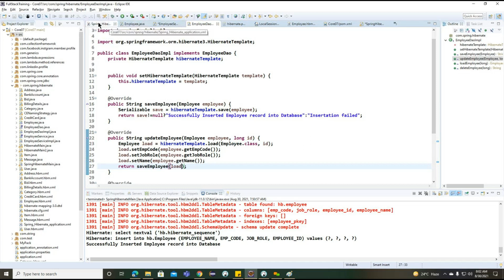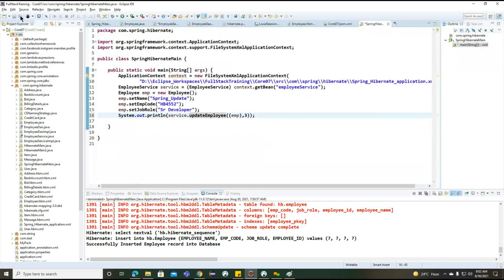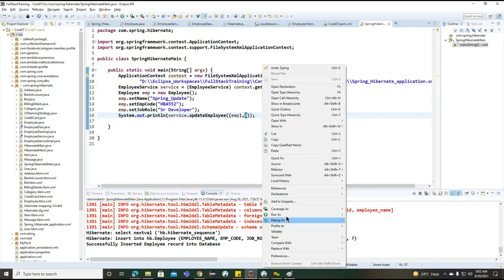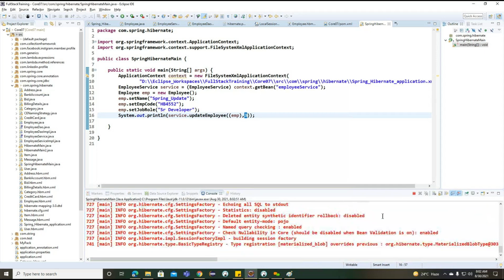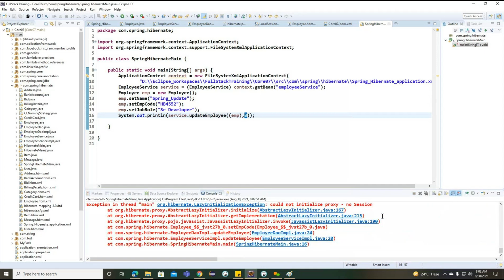Now, what are we expecting here? Basically, based on the same ID, we are loading an object here. After loading, we are trying to save the same record here.